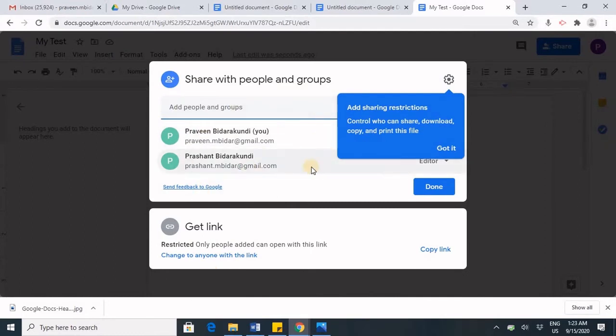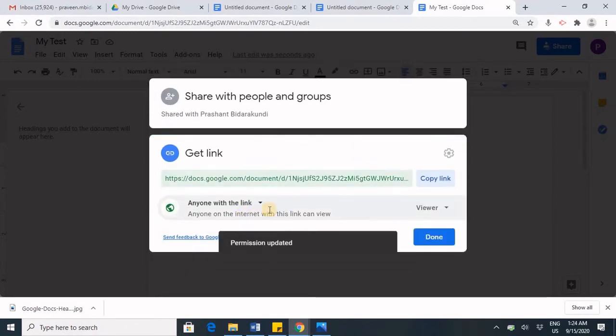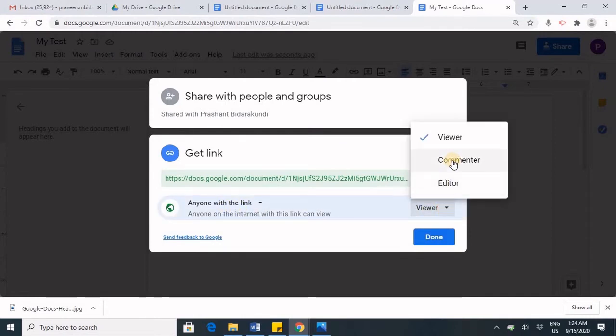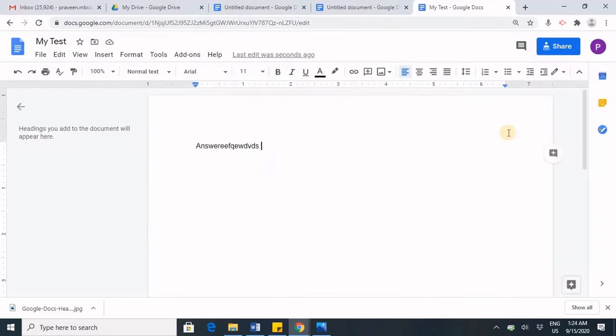Not only just sharing with others, you can also copy the link and anyone with the link can edit it. Anyone with the link, whether you want them to only view or you want them to be editor and edit your document, or they want to just give comments, you can control how the other persons can interact with your document. So this fine control is there here.